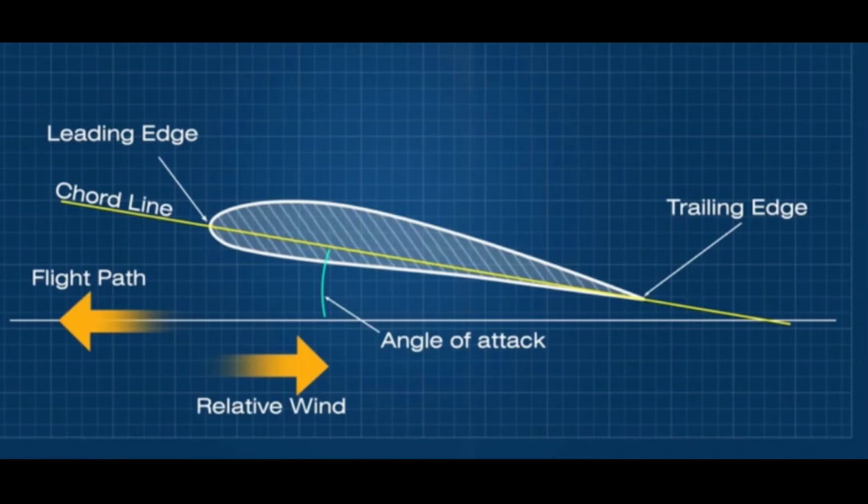Now that you have understood what lift is, the next force that we are going to focus on is drag. Before we get into drag, I need to explain to you three different concepts or terminology. So let's get into that. First of all, I need to explain what relative airflow is. Relative airflow is the flow of air which is against the flight path. The magnitude of the relative airflow is going to be the same as your true airspeed, and the direction will be exactly opposite to where the aircraft is moving.